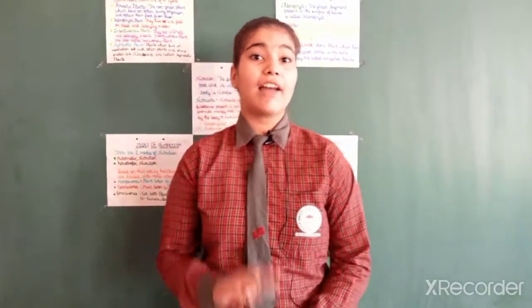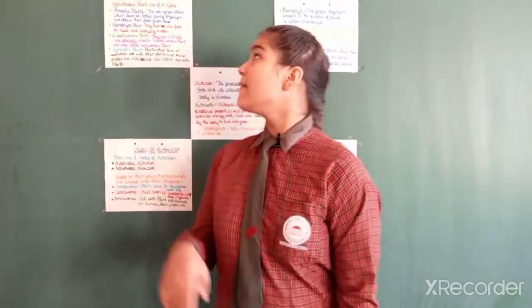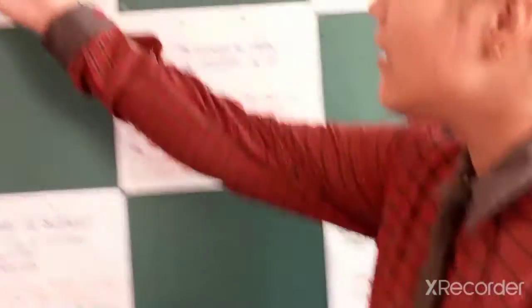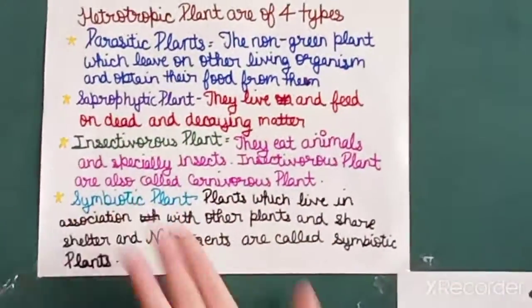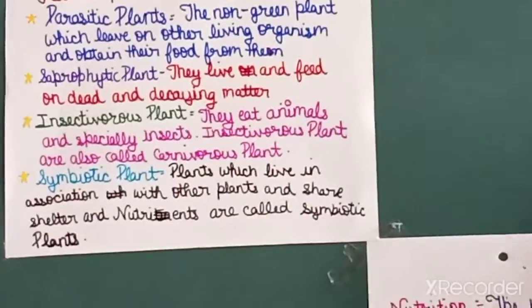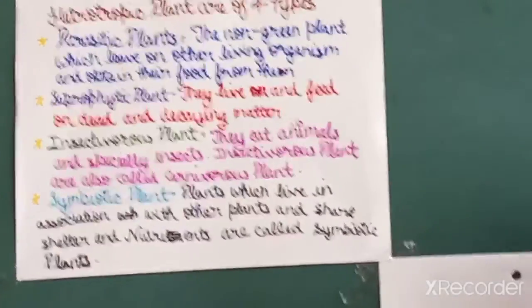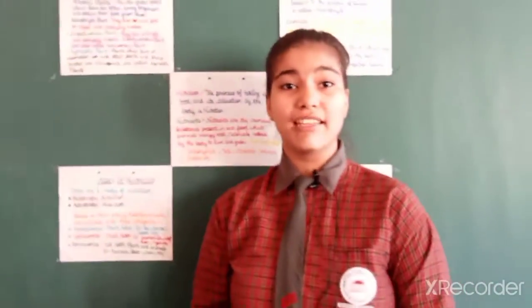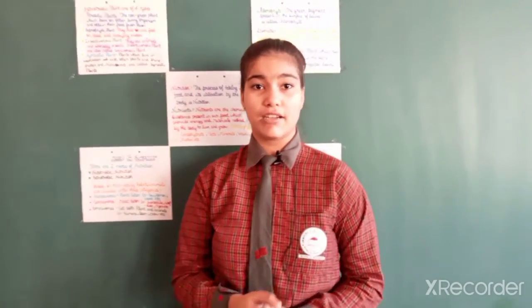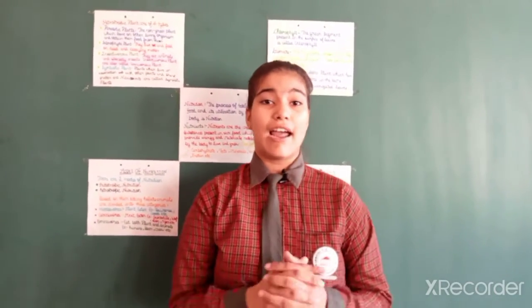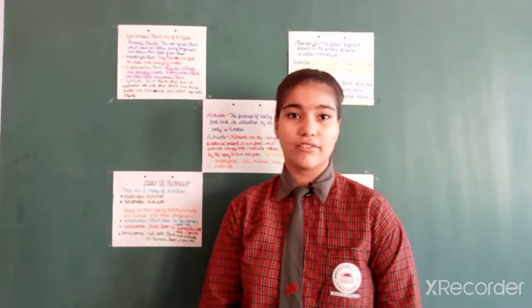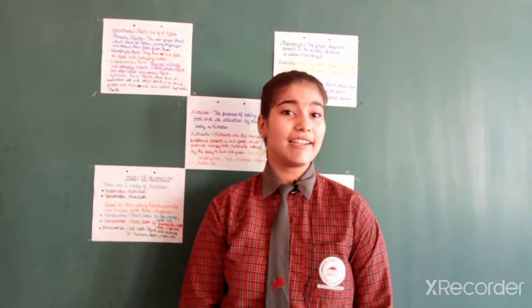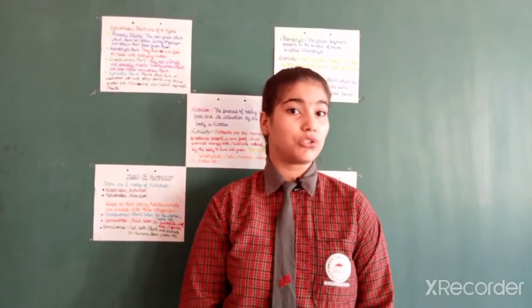On our earth, there are 4 types of heterotrophic plants: parasitic plants, saprophytic plants, insectivorous plants, and symbiotic plants. Parasitic plants. The non-green plants which live on other plants for their food are known as parasitic plants. For example, amarbel. Saprophytic plants live and feed on dead decaying matter. For example, mushrooms.